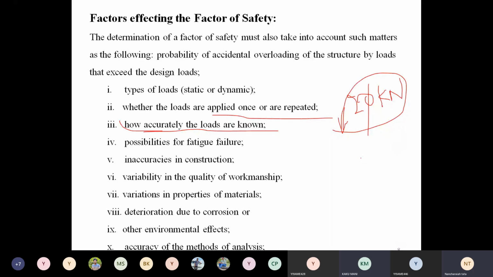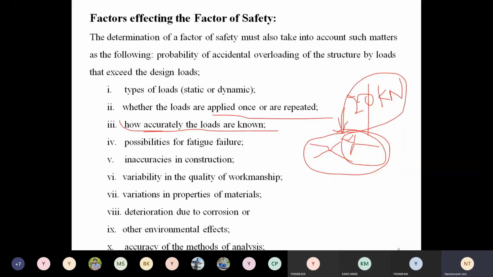Possibility for fatigue failure. We already discussed fatigue failure, which is due to repeated reversed stresses. One bend is like this, another is like this, and then failure occurs. In those cases, you can consider a more factor of safety. Okay. And next one, inaccuracies in construction.